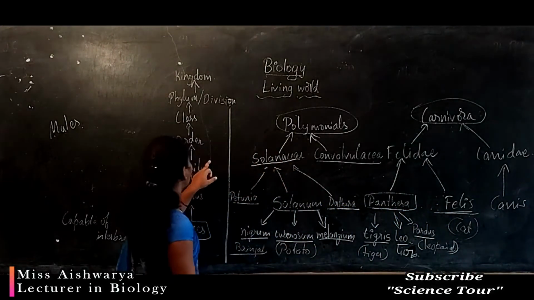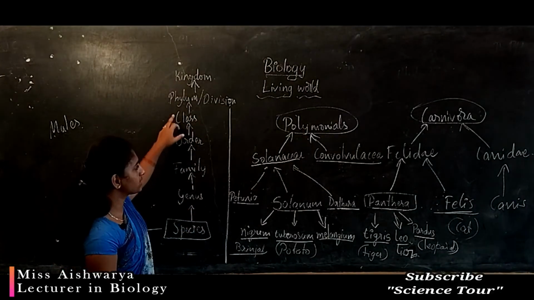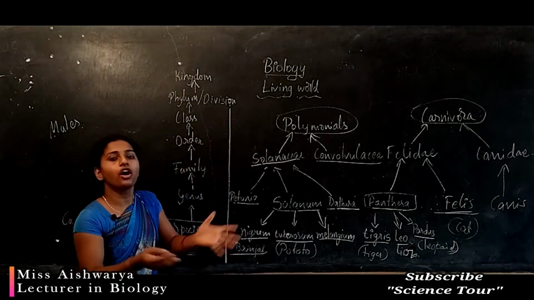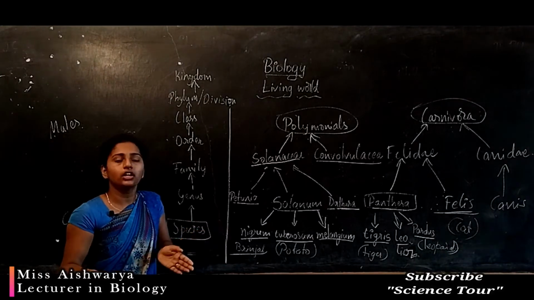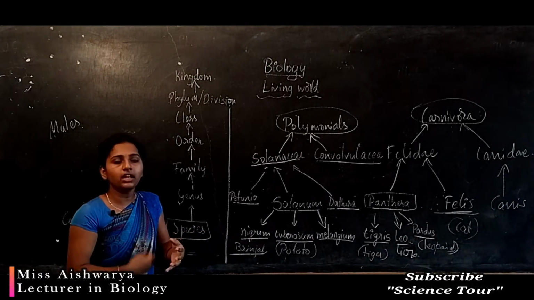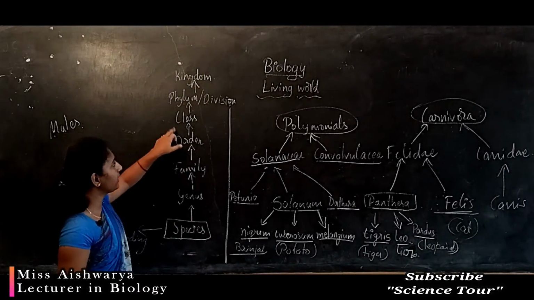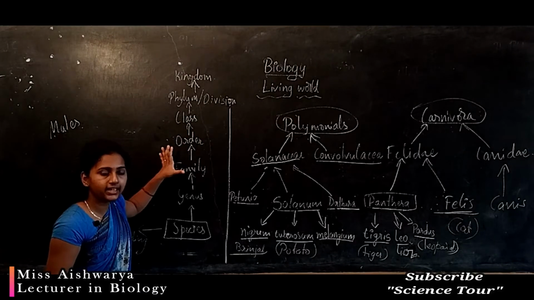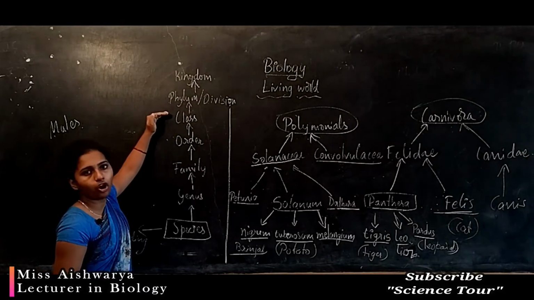Okay, next in order comes the class. Here, the group of orders which have a common character will be grouped into another category, which we will call a class. A group of orders containing a similar character will come under a common class.